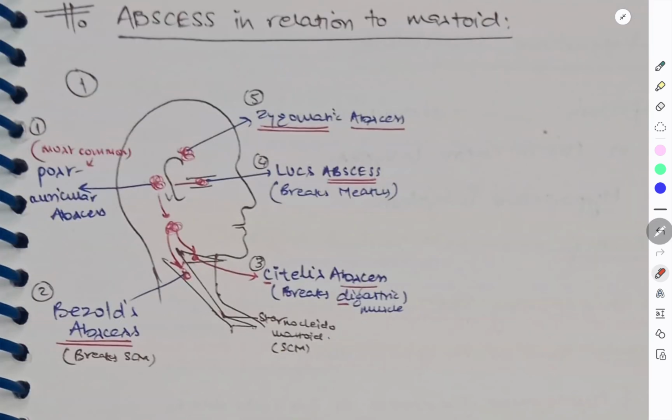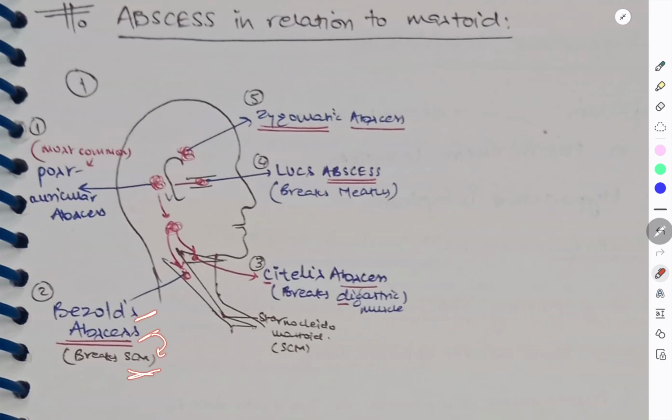Now let's learn about some abscesses in relation to the mastoid. Now, the mastoid was here. If it breaks through to the auricle, it can be a postauricular abscess. Second, if it spreads to the sternocleidomastoid, it is called Bezold's abscess.